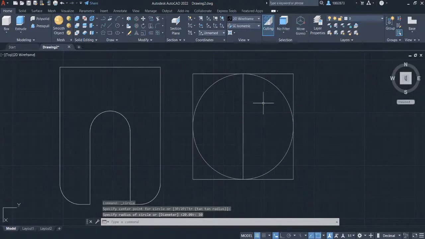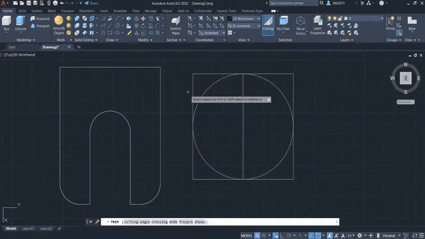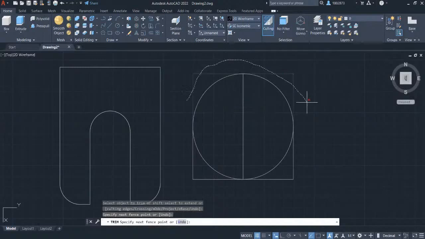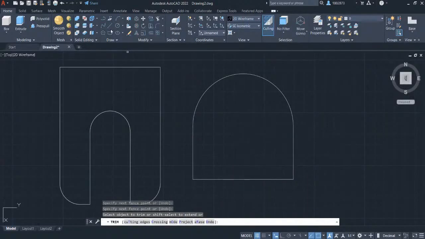Let's trim out the lines which are not included in our sketch. Grab the trim command in the modify panel and trim out the lines. Grab the line in the draw panel and we will create a line in the center point of this semicircle.